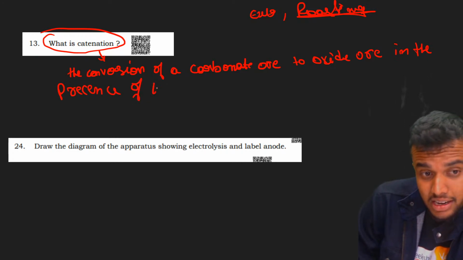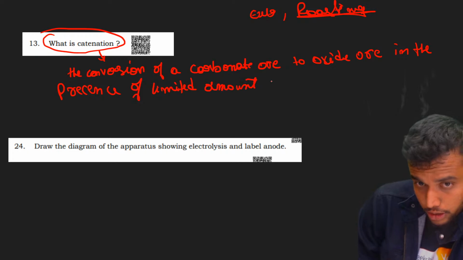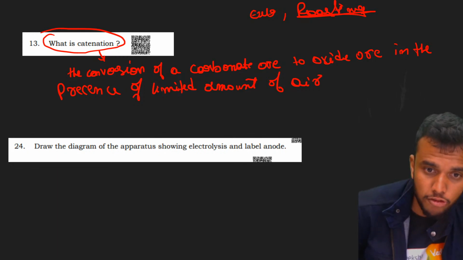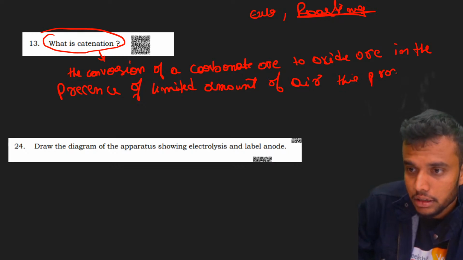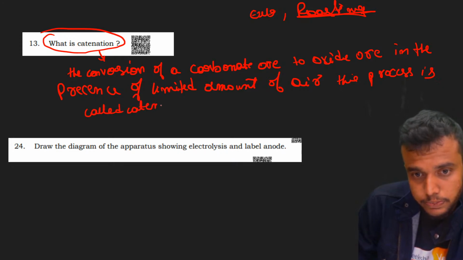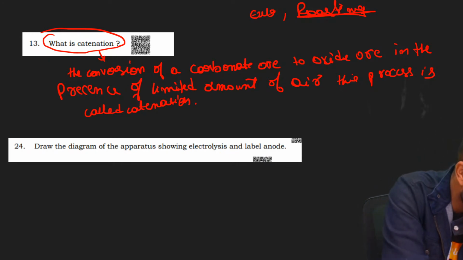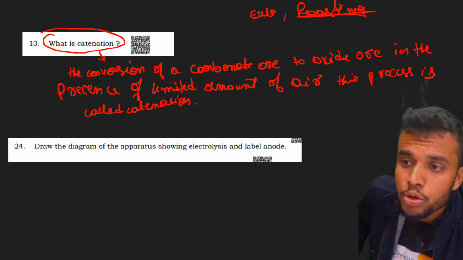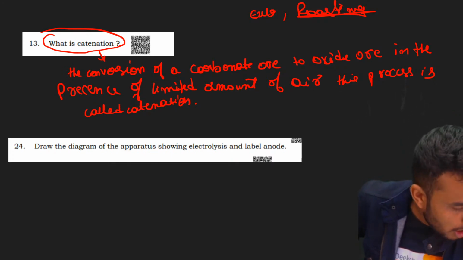In the presence of a limited amount of air, it is very important. You need to mention this limited amount of air in the exam. Very important. The conversion of carbonate ore to oxide ore in the presence of a limited amount of air. This process is called calcination. Correct, bacho? I hope it's clear, bacho.